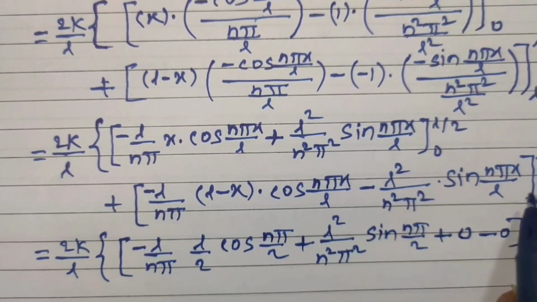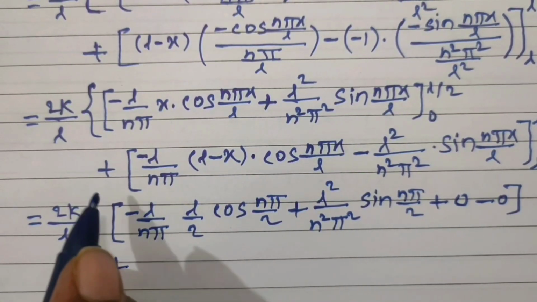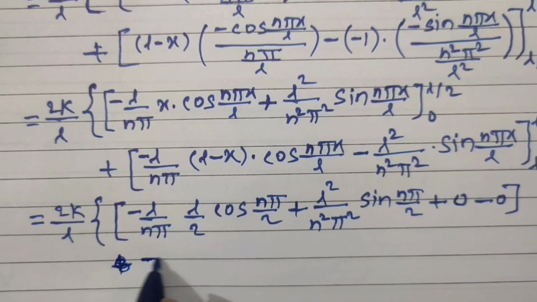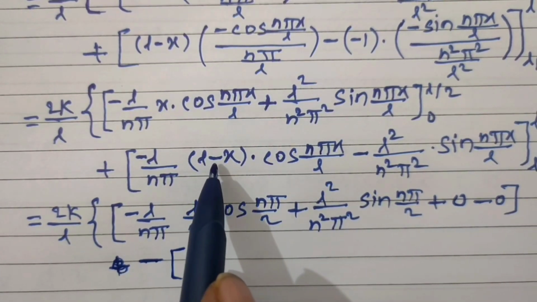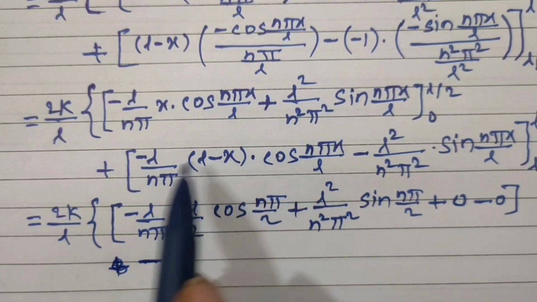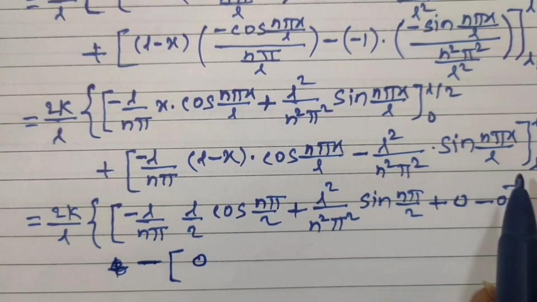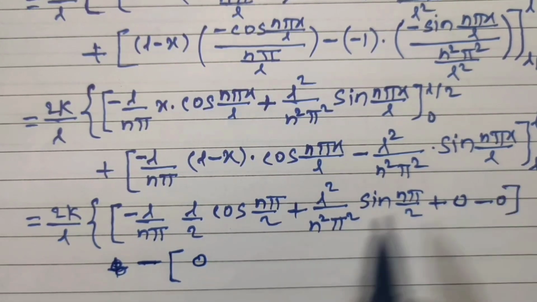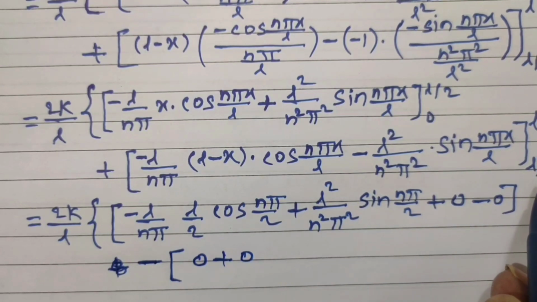Now here we have to substitute the upper limit first, plus let us take the minus sign common from these two terms. Hence this can be written as minus into bracket. First substitute upper limit, L minus L becomes 0, 0 into something is 0. And here also if we replace x by L, sine n pi also becomes 0, plus 0. Now substitute the lower limit, x is equal to L upon 2.